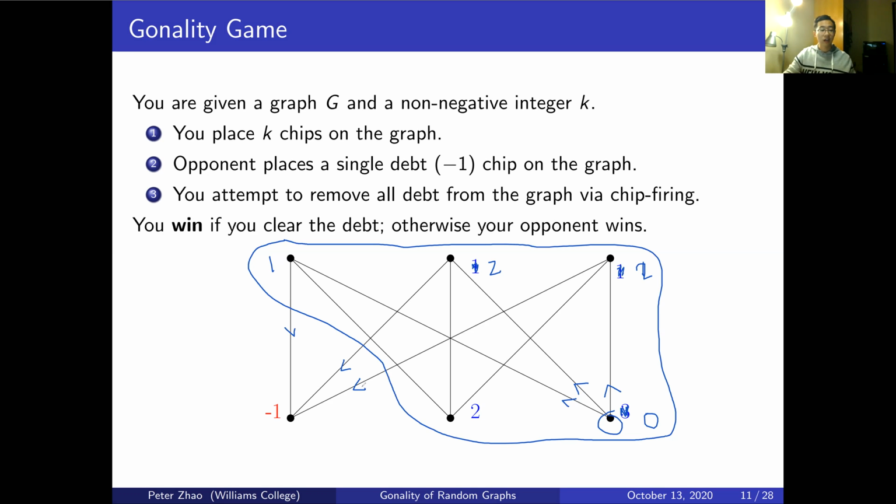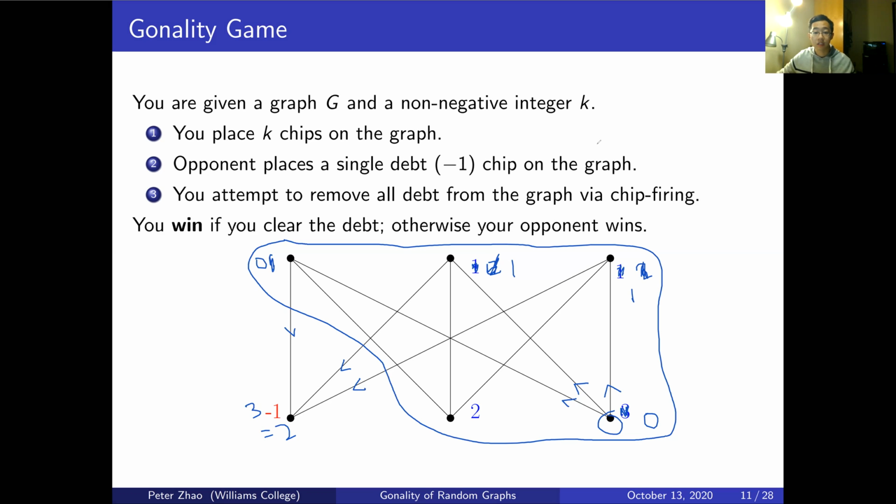Okay, so it's going to fire towards the complement of the subset, and we end up firing 1 from here, which gives me 0, 1 from here, which gives me 1, and 1 from here, which gives me 1. And I send 1, 1, 1 along each of these edges, which gives me 3 minus 1 equals 2. And so I've just shown that we were successfully able to clear all the debt on this Gonality game, and we've won the Gonality game.